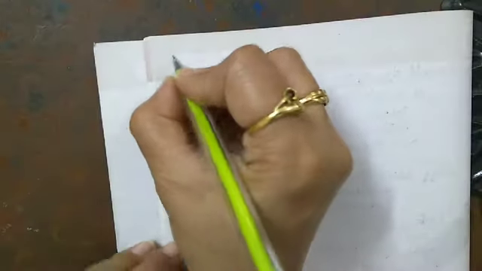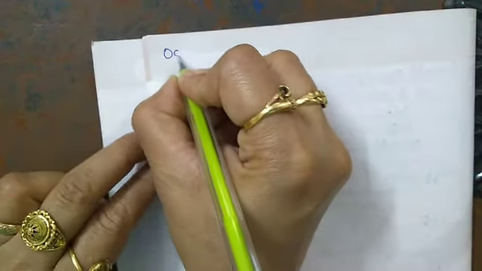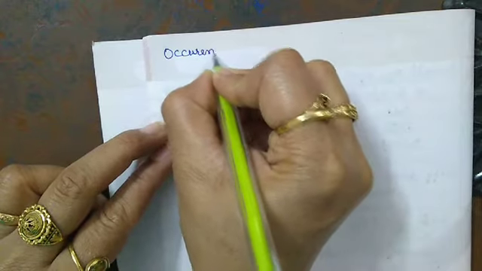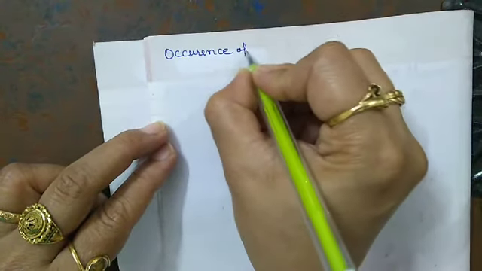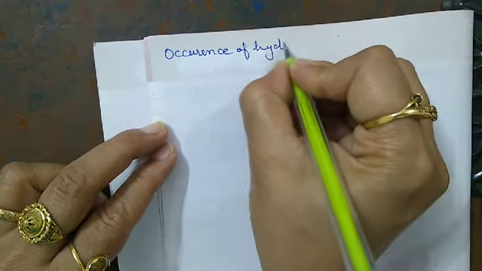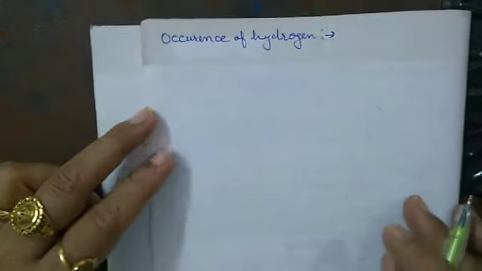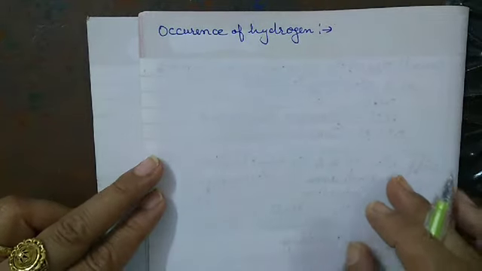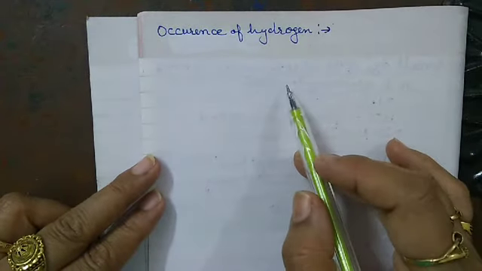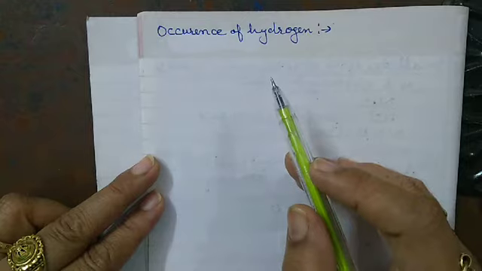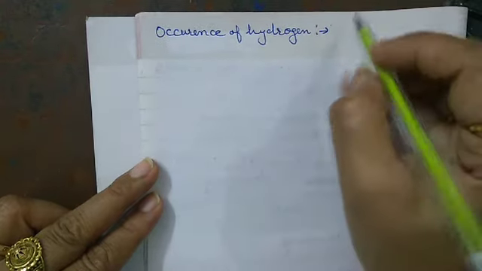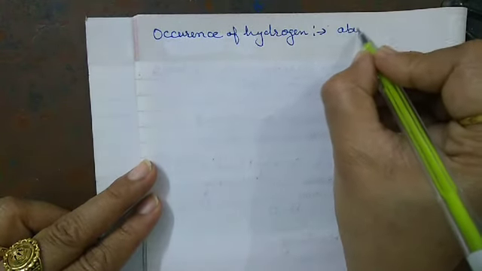Now let us discuss the occurrence of hydrogen. This is our next topic. Hydrogen is the most abundant element in the universe.